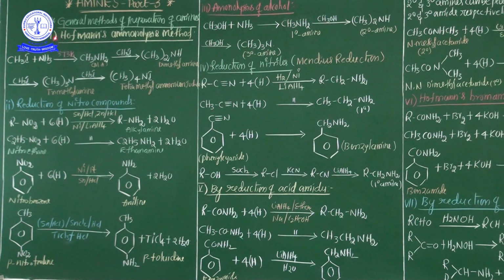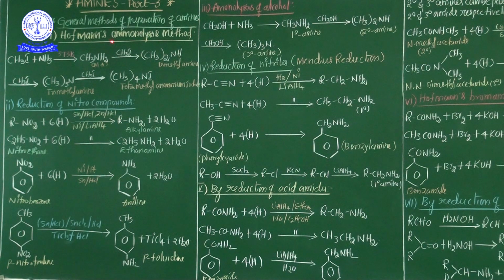First, very, very important, put a star mark here: Hoffmann's ammonolysis method. This is the most important preparation method of amines. See here, a mixture of amines such as primary or secondary or tertiary amines, along with quaternary compounds, are formed when alkyl halide is heated with alcoholic ammonia in a sealed tube at 373 Kelvin.